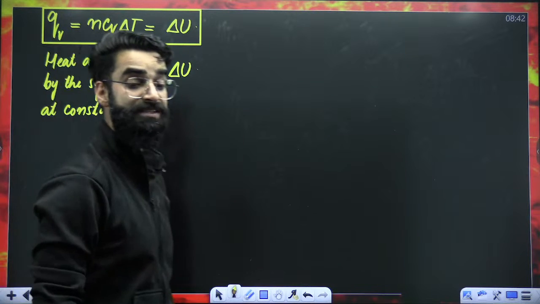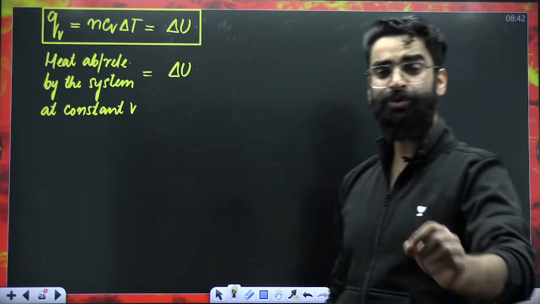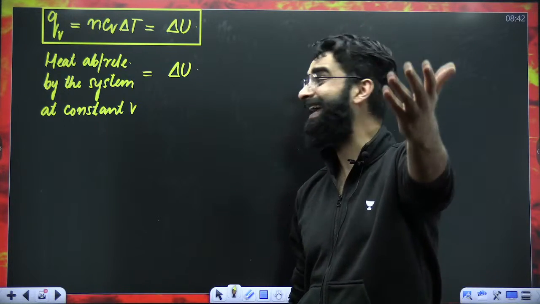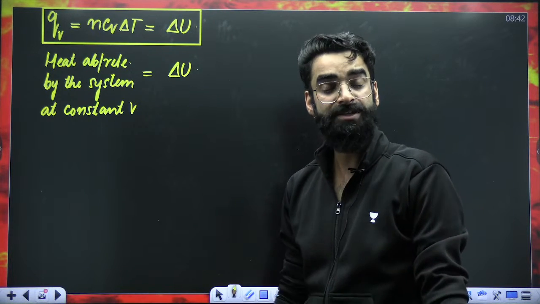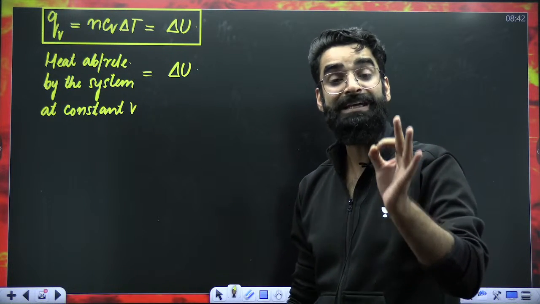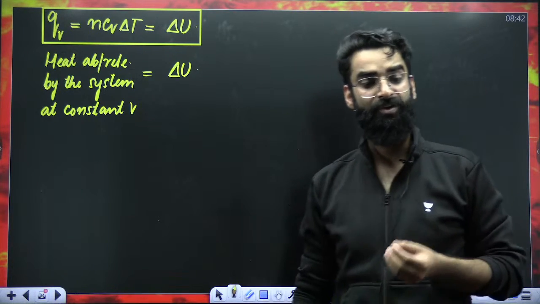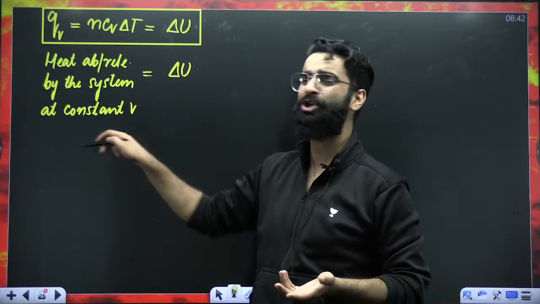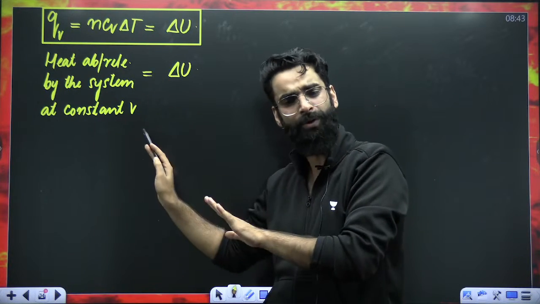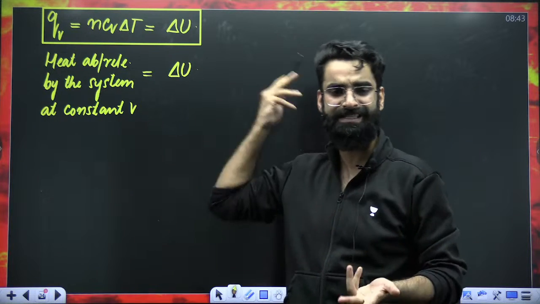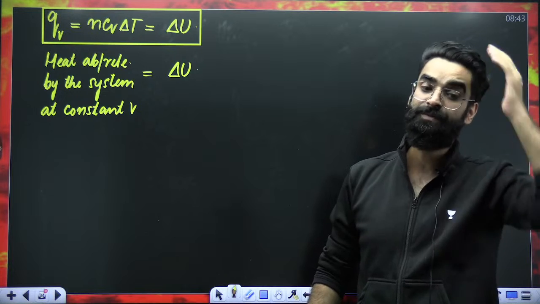So the question can be asked in two ways. Either they'll ask you directly to calculate the internal energy change delta U, nCv delta T, or they can ask you to calculate the heat absorbed or released by the system at constant volume. Whenever they ask that, understand you have to calculate delta U only, and delta U is nothing but nCv delta T for the ideal gas. So do remember this particular thing as well.